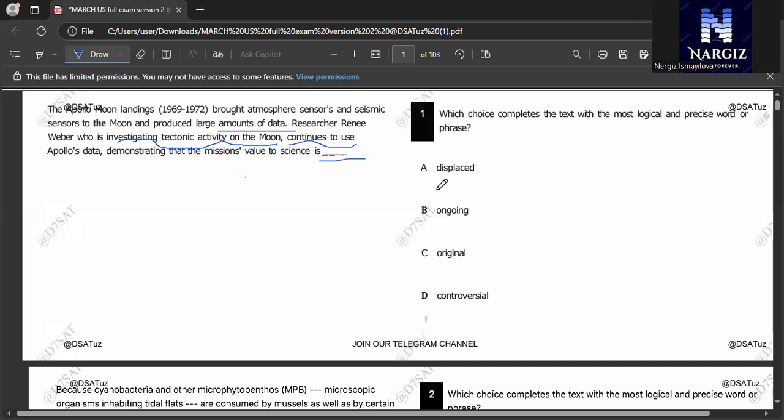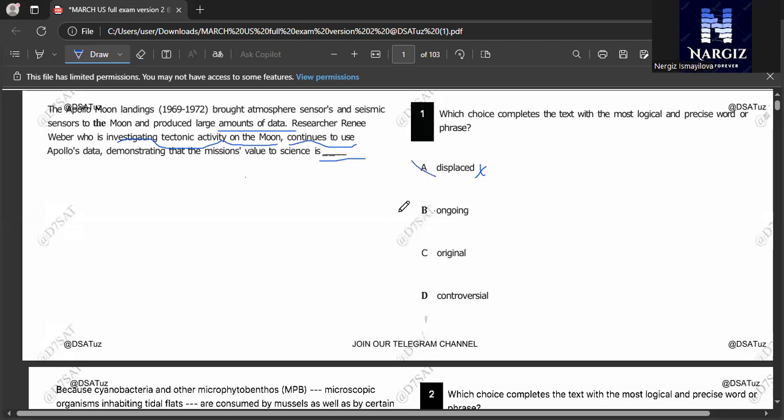Displaced. Why is displaced not the correct answer? I want to explain it to you. Displaced means replaced or moved, which doesn't fit in our passage. You know that our passage is talking about how Apollo mission data is still being used for scientific research. So displaced doesn't fit our paragraph.